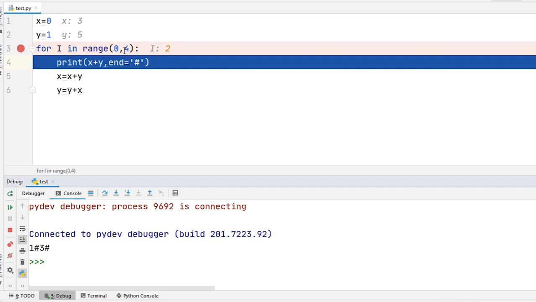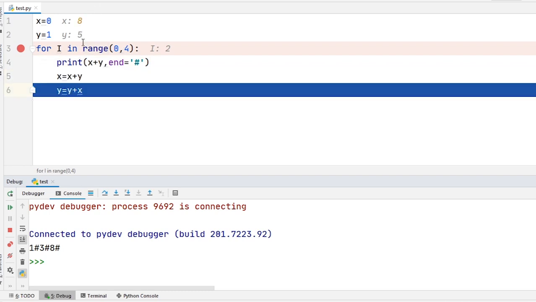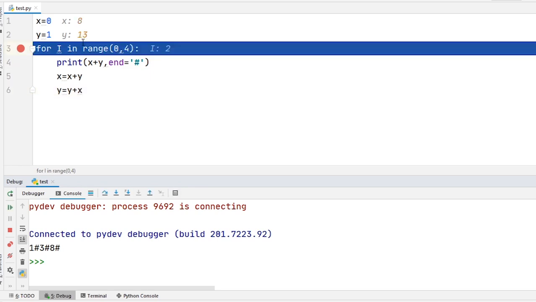So it will print x plus y. That means 3 plus 5, it will print 8. And then after hash, now x is equal to x plus y. That means 3 plus 5. Now the value of x is equal to 8. And 8 plus 5 is equal to 30.